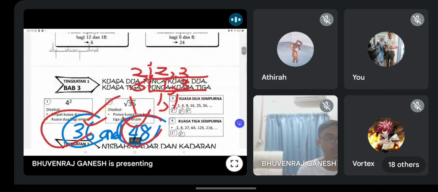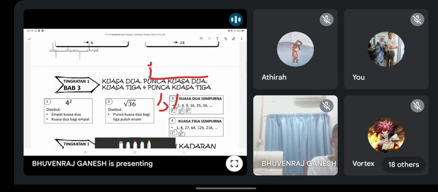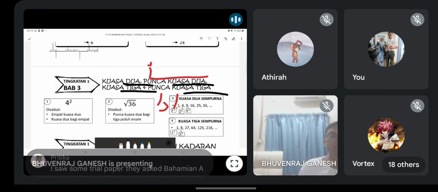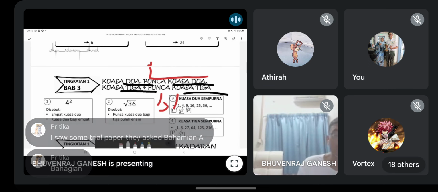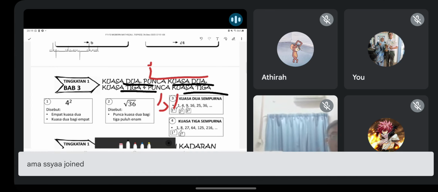Okay, so we go next one. Chapter 3. Okay, this one also basic but important. So in chapter 3, dalam bab 3, you all learn about all this. Okay, kuasa 2, punca kuasa 2, kuasa 3. And kertas 2 bahagian A, sometimes a few, but quite rare. Be very low mark. Maka dia akan sangat kurang kalau form 1 to form 3 ni keluar kat kertas 2. Okay, mainly is form 4, form 5, paper 2.